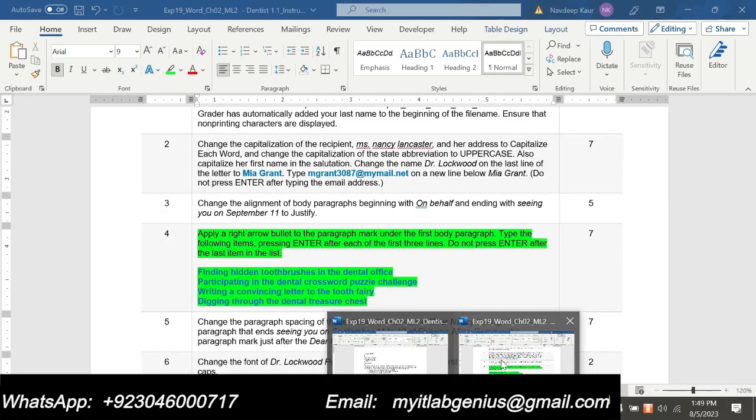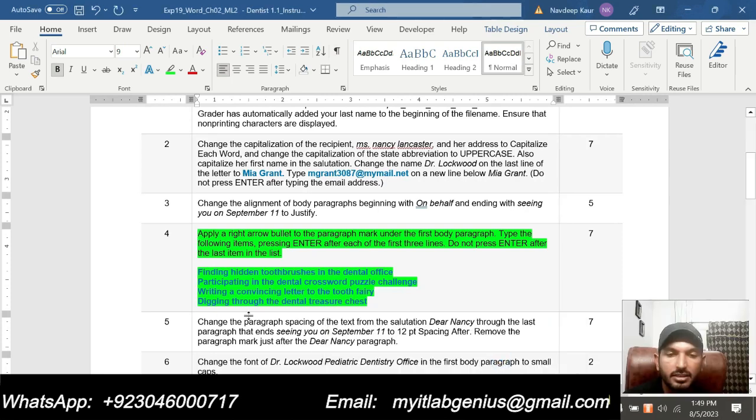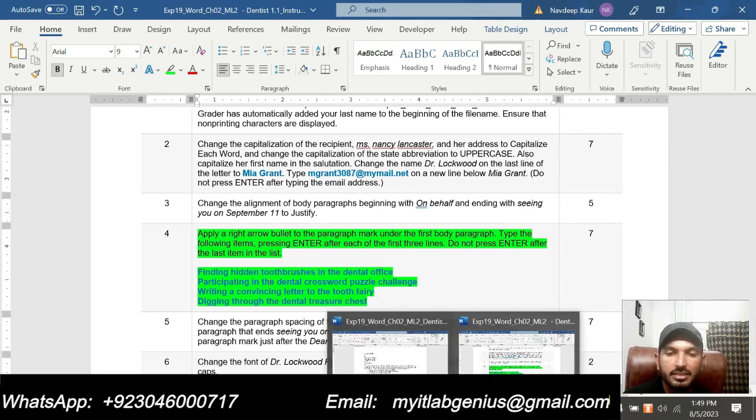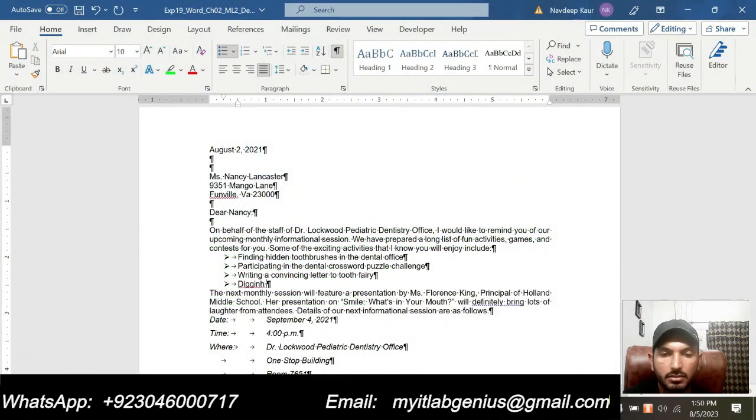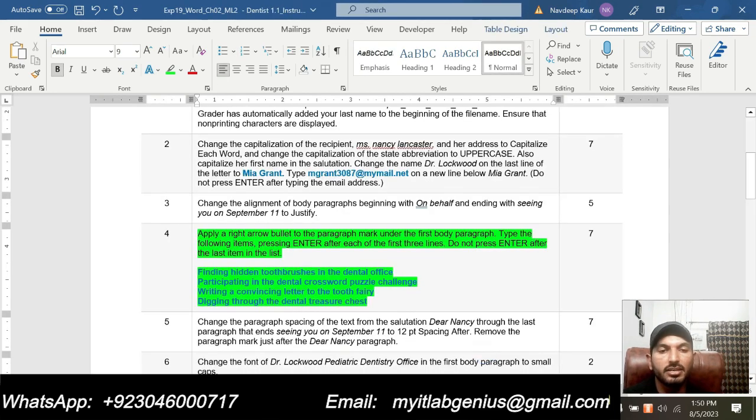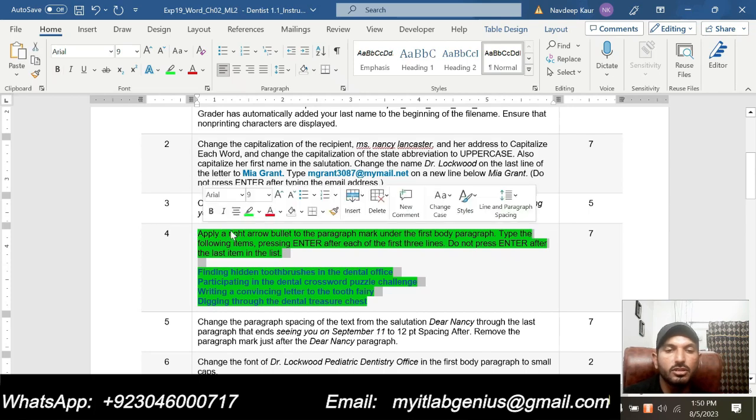Now we will write the last one, that is digging through the dental treasure chest. Digging through the dental treasure chest. And now we are not supposed to press Enter after the last item in this list. So that is all required in step number 4, where we were supposed to add these 4 bullets to the document, and I have added these 4 bullets to the document.